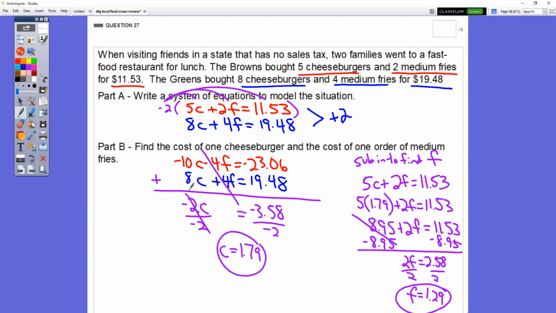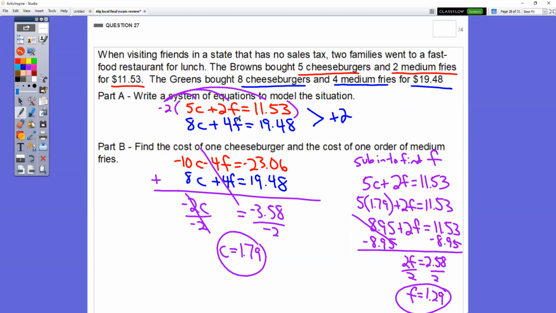Part B, you have to find the cost of 1 cheeseburger and the cost of 1 fries. So what you want to do is multiply one of the equations to create opposites. You're looking for a number that goes into another number right above each other. Does 5 go into 8 evenly? No, so we don't want to use that.